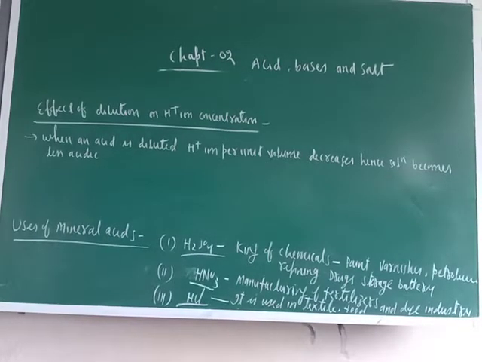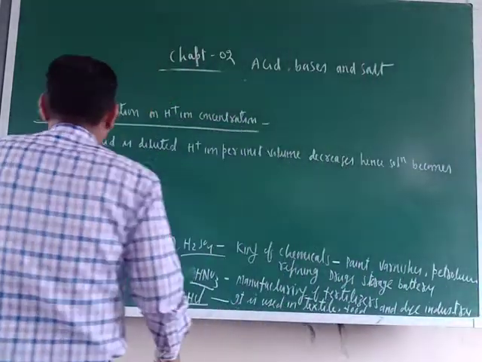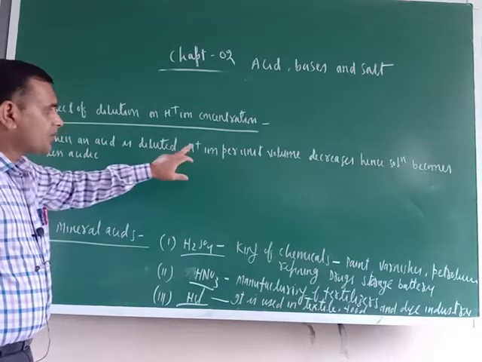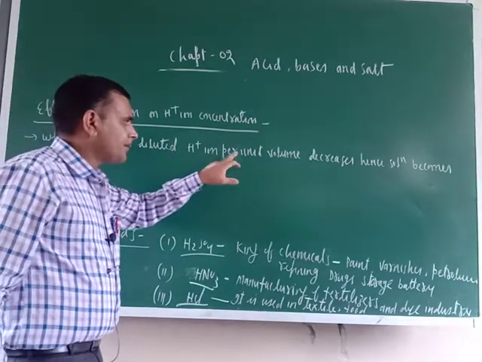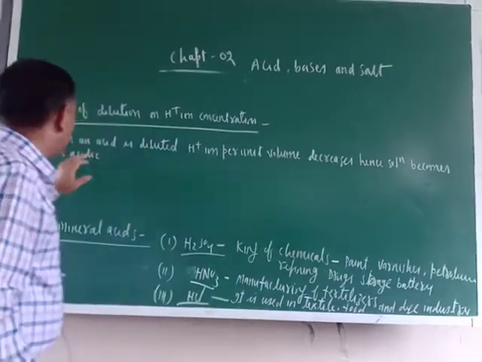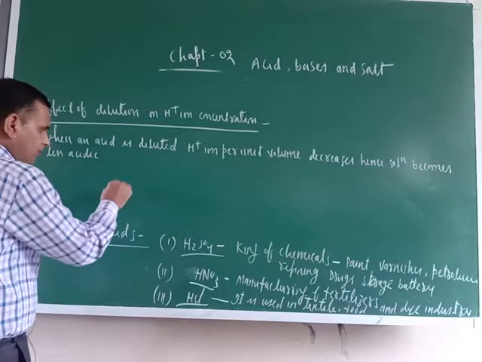Okay, just see the effect of dilution on H positive ion concentration. So when an acid is diluted, H positive ion concentration per unit volume decreases. Hence the solution becomes less acidic. Just see, you will understand with the help of one activity.